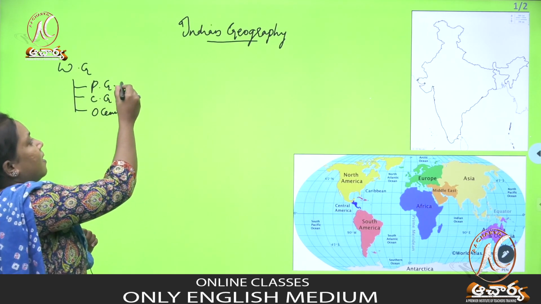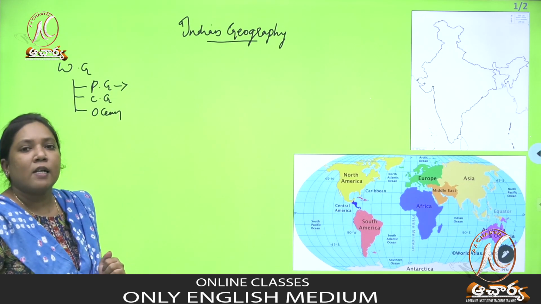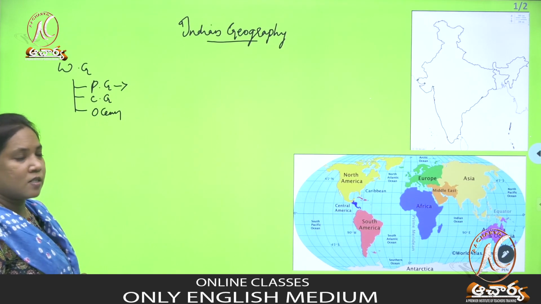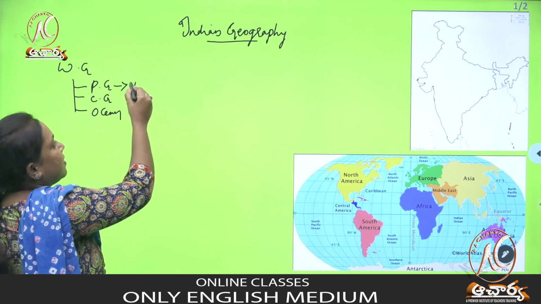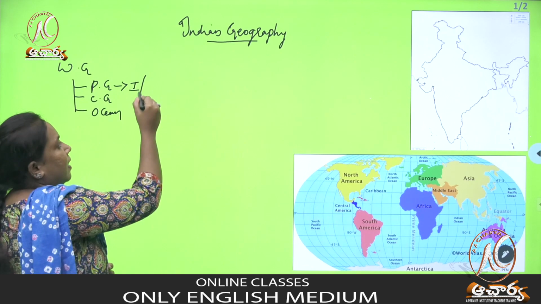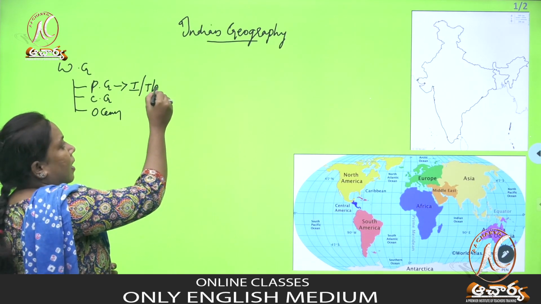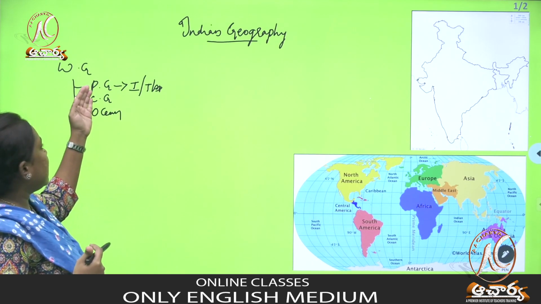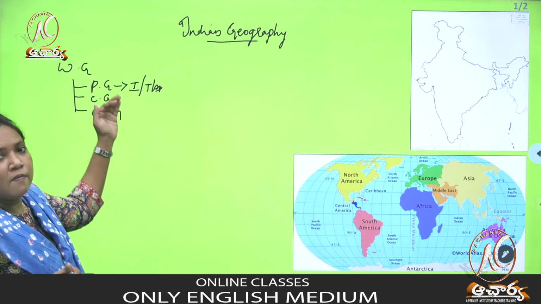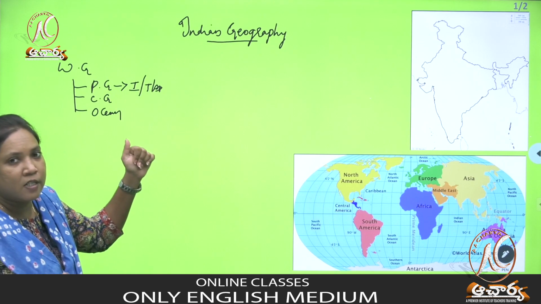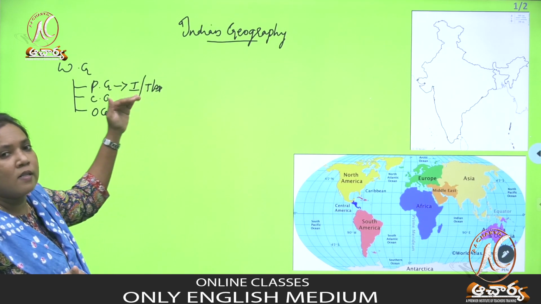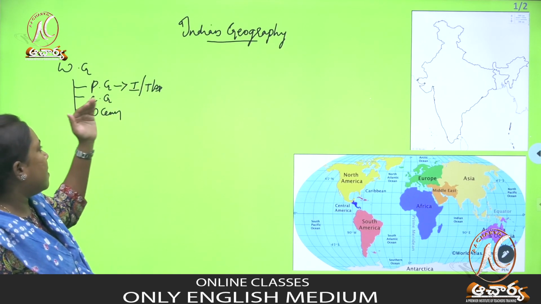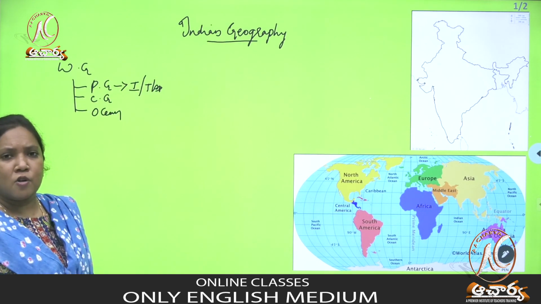What is meant by physical geography? Physical geography deals with the physical features of India. We can take Telangana, AP, or any country in the world. Physical geography deals with the physical features of any country, or any state we can take, whatever it might be. And what is meant by climate geography?